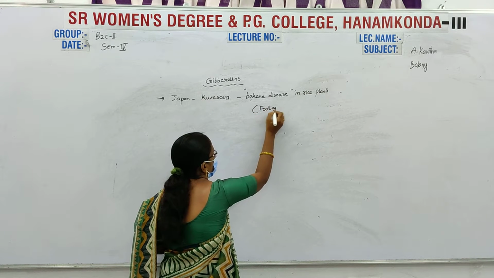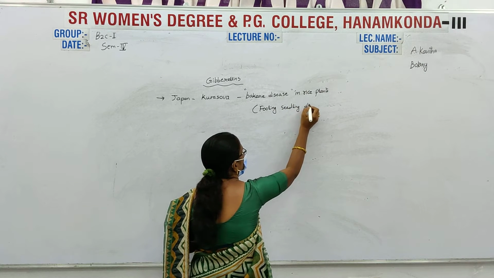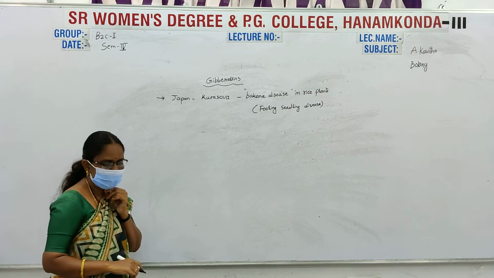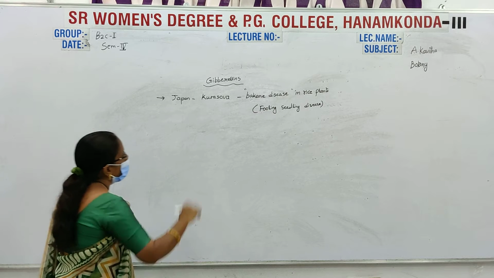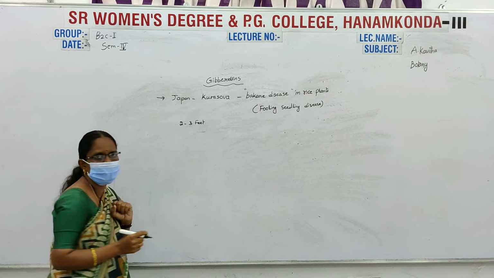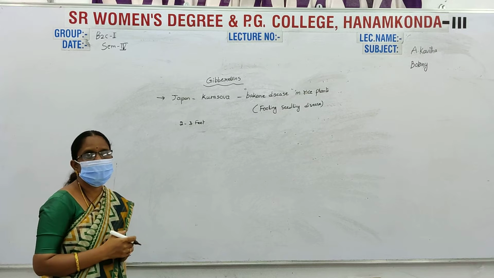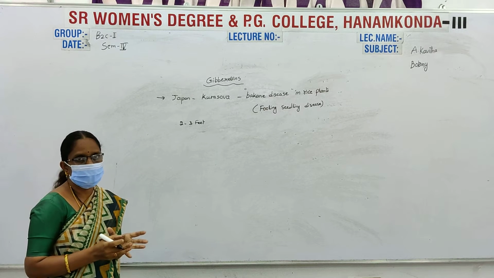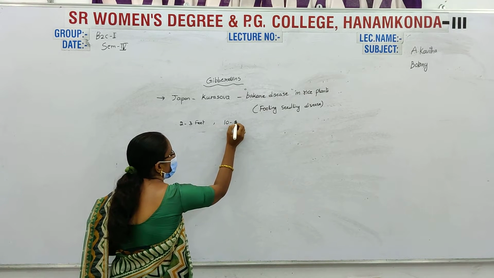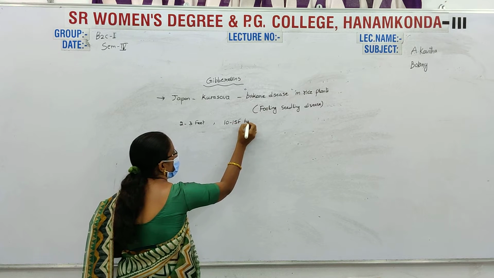This is also called foolish seedling disease. Normally the rice plants are 2 to 3 feet high. In Buchaney disease, the rice plants grow very long, for example 10 to 15 feet in height.